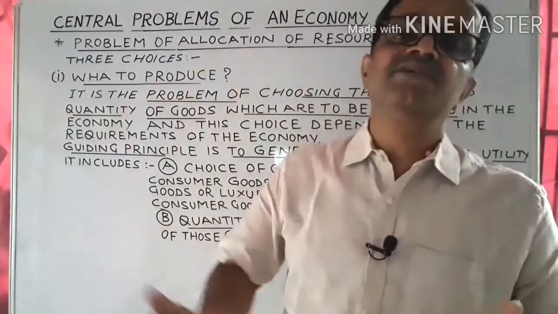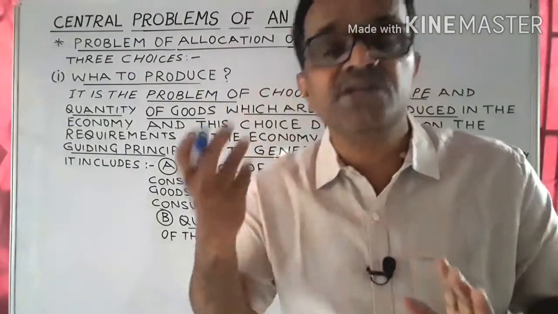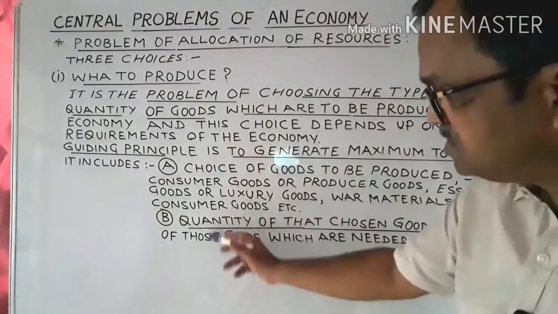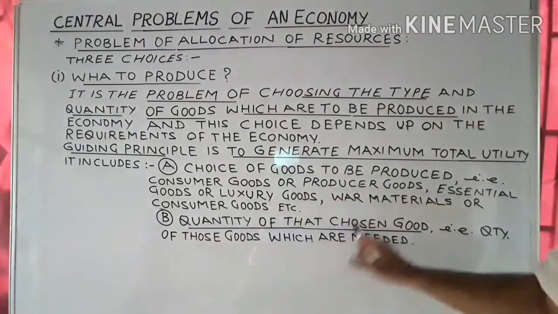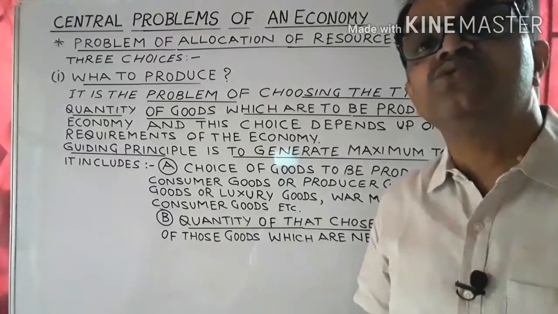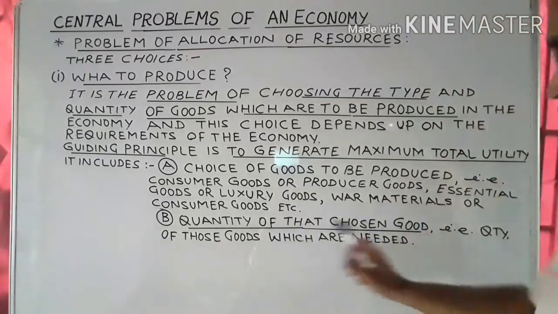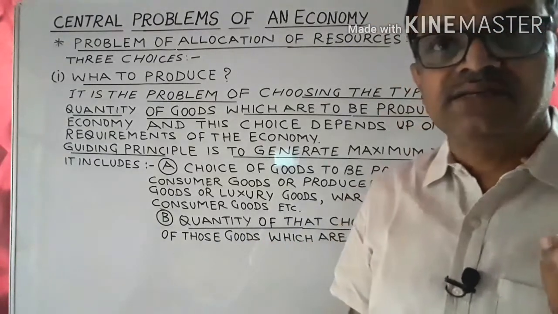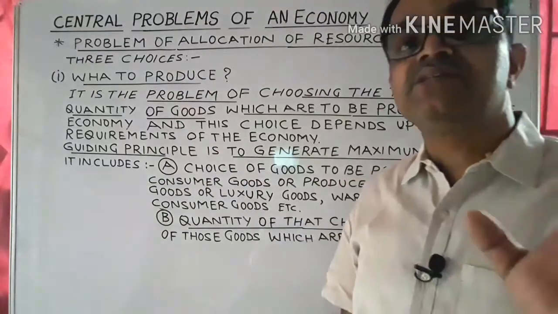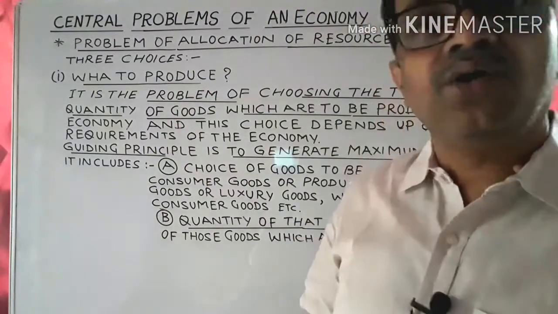And then after that, the decision is taken about the quantity of goods. The two decisions are there: the choice of goods, number one, and the second one is the quantity of those chosen goods, which are to be produced in the economy and which the economy needs. That's why what to produce depends upon the requirements of the economy.